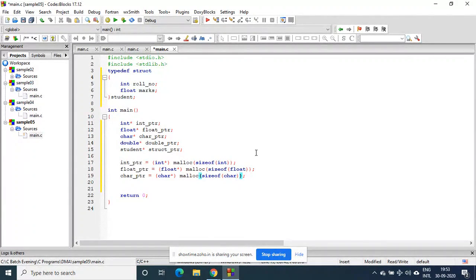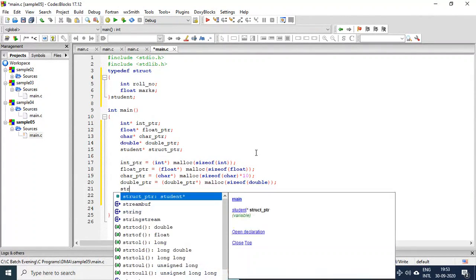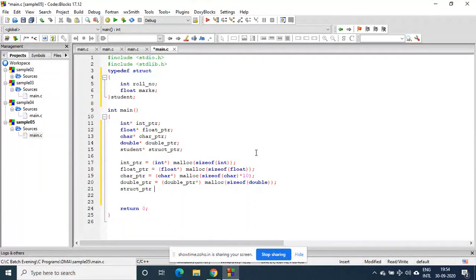Even you can write like this. And this is a structure pointer, right? So we are allocating memory for the structure.